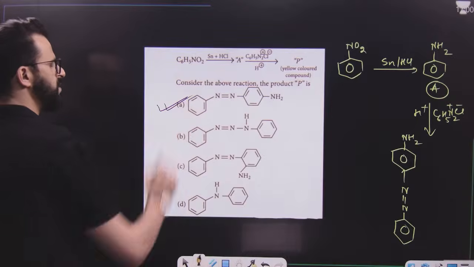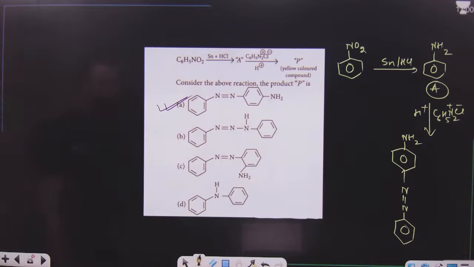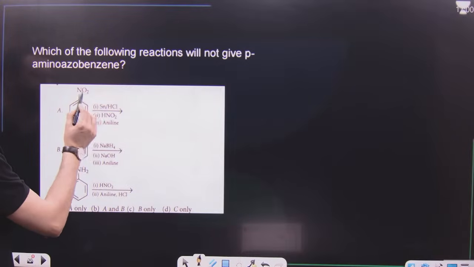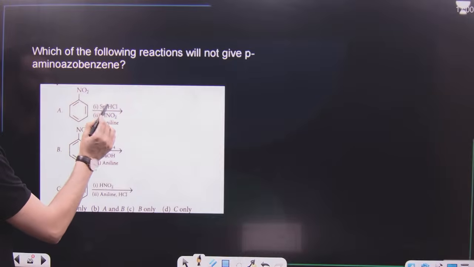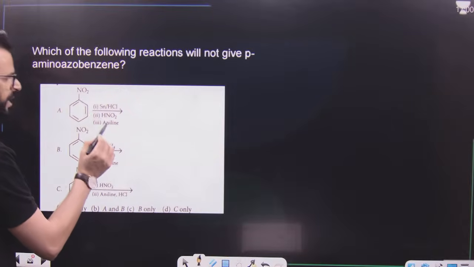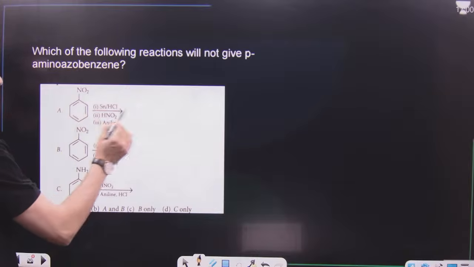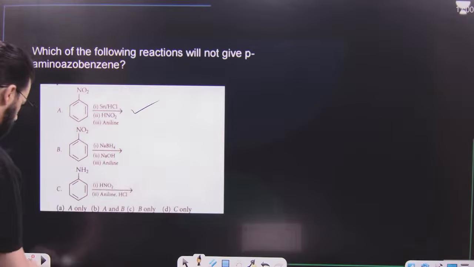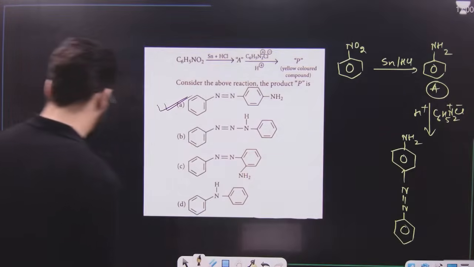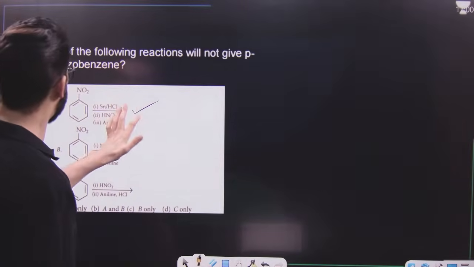Para-amino azobenzene is option number 1. After this, which of the following reactions will not give para-amino-azobenzene? Now have a look. This is nitrobenzene. Nitrobenzene on treatment with Sn/HCl first results in the formation of aniline. Aniline on treatment with HNO2 gives diazonium salt. Diazonium salt on treatment with aniline gives azobenzene like this. Para-amino-azobenzene will be formed over here.